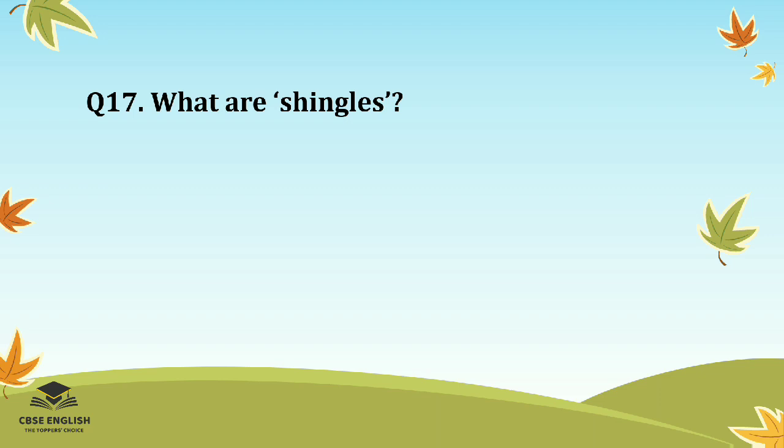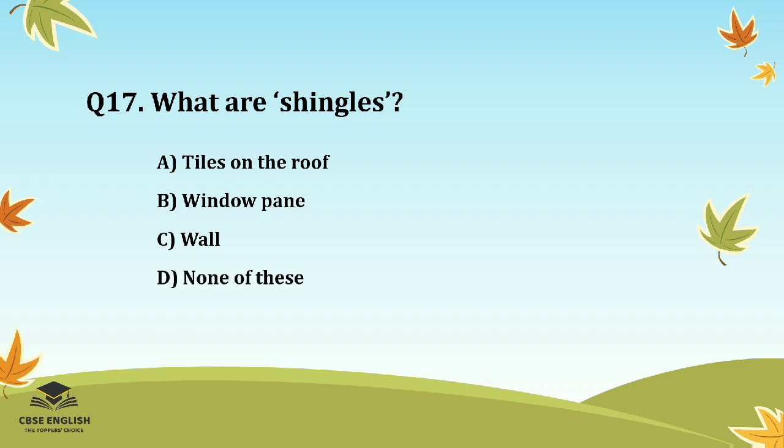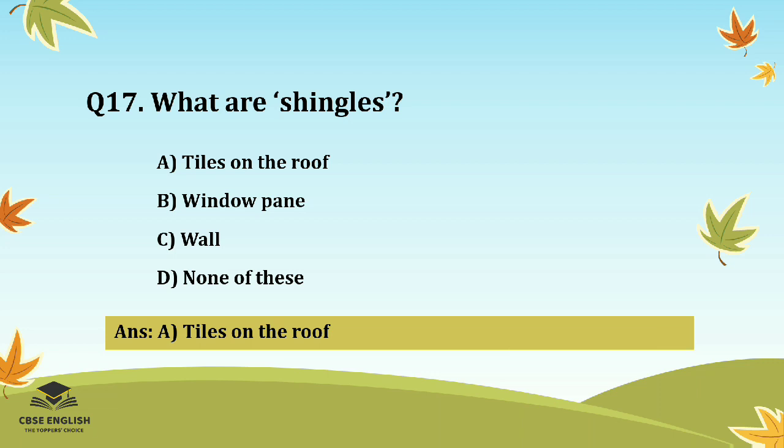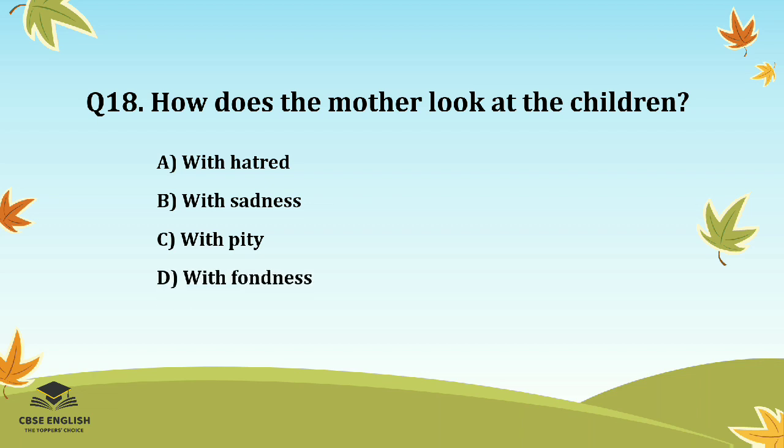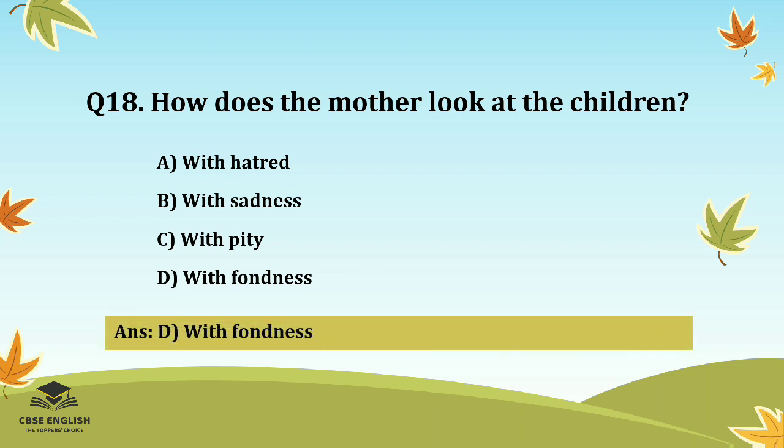Question number 17. What are shingles? Options are tiles on the roof, window pane, wall, or none of these. And the right answer is tiles on the roof. Question number 18. How does the mother look at the children? Options are with hatred, with sadness, with pity, or with fondness. And the right answer is with fondness.